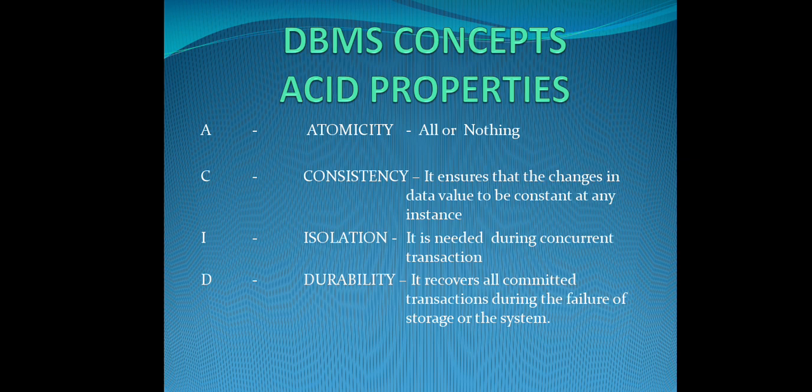The next one is isolation. Isolation is needed during concurrent transactions. What are concurrent transactions? When multiple users access the same data source at the same time, that type of access is called concurrent transactions. Say we are accessing Google. When you are accessing Google, other persons might also be accessing Google at the same time. So many people are accessing the same object. This process is called concurrent transactions. So isolation will be activated in these situations.